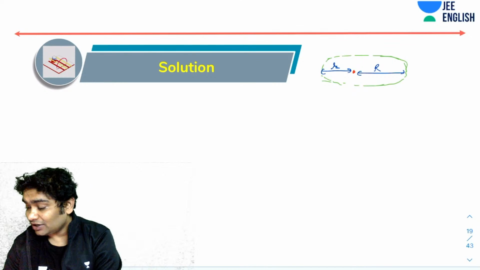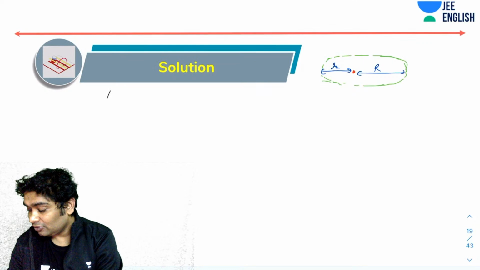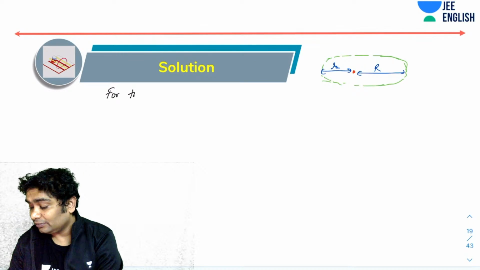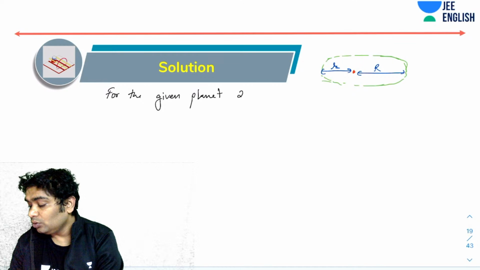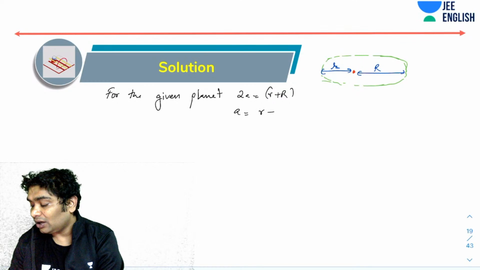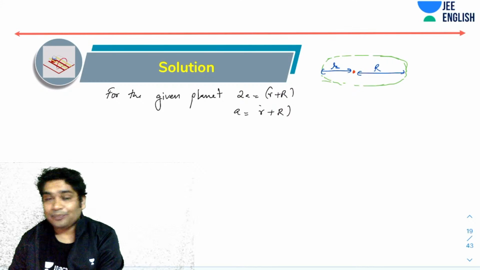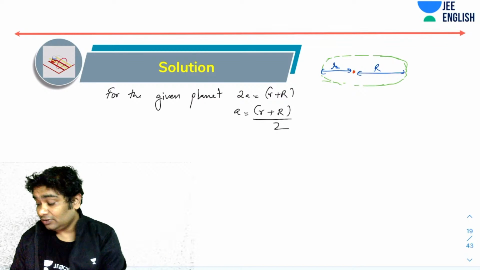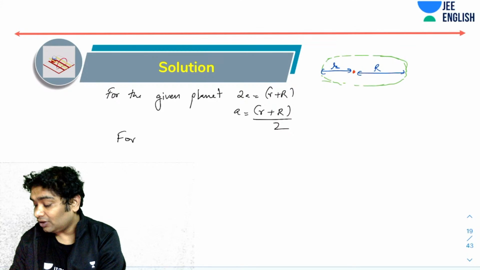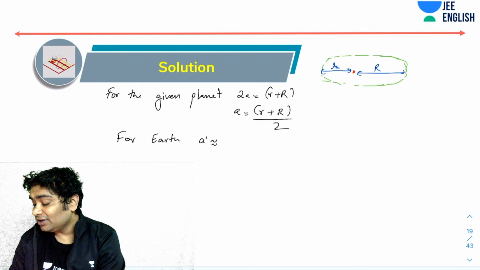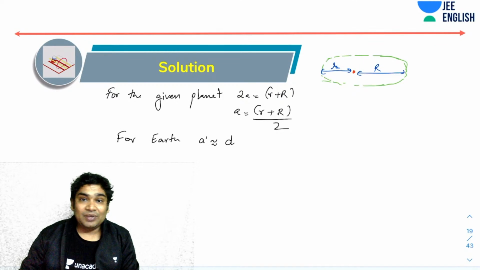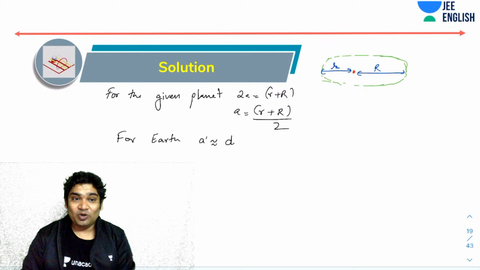Okay. So I can say for the given planet, 2a equals small r plus capital R. So a is nothing but small r plus capital R by 2. Now for Earth, we know that a dash, let's call that the semi-major axis of Earth, is almost equal to d because Earth almost moves in a circle.